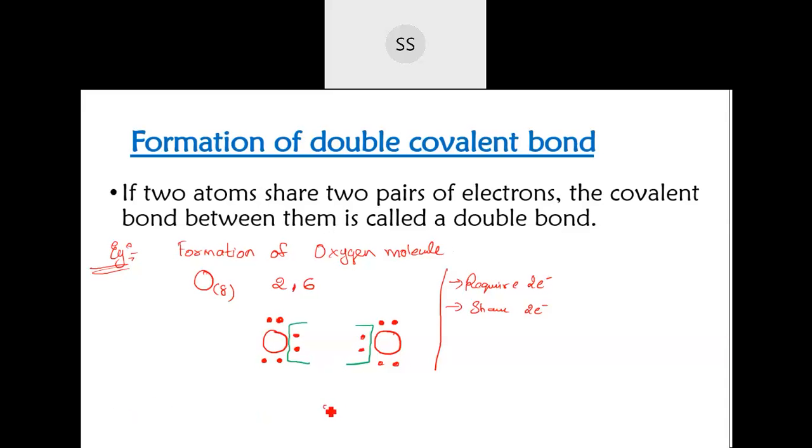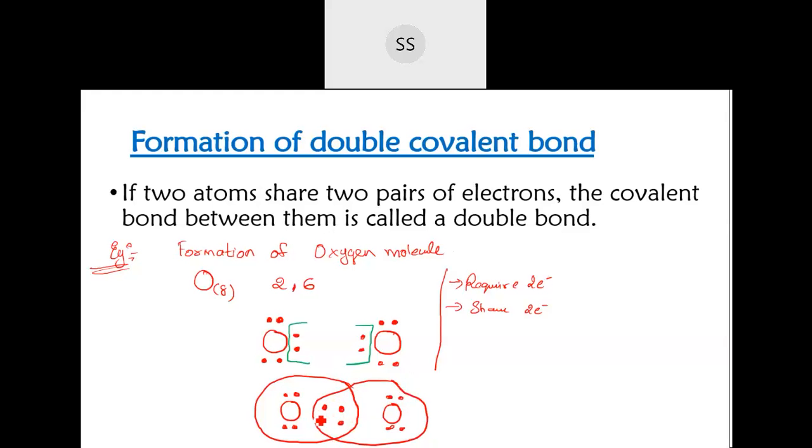So here 1, 2, 3 and then 4. 4 electrons will come in the center, so that means 2 electron pairs. The remaining you write as it is. 4 electrons are still there on each of them, so keep them as they are, on the other oxygen as well. Now you circle the electrons that they have shared. So here I am circling the shared electrons, and for the other oxygen also I circle the shared electrons.